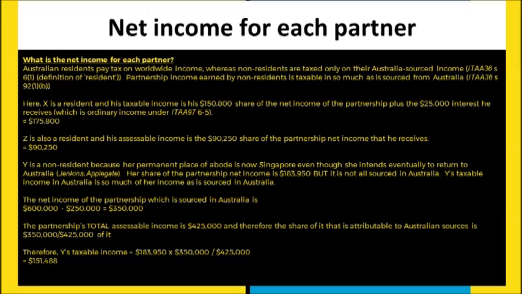So here it's really 350,000 divided by 425,000. That's the percentage of taxable income that this firm has derived from Australia. It's quite a simple calculation. And so here, that's simply multiplied against the partner's share of taxable income. And the result is 151,488.